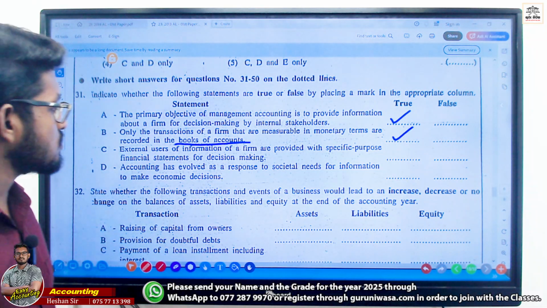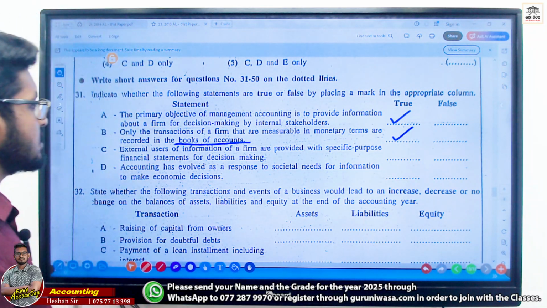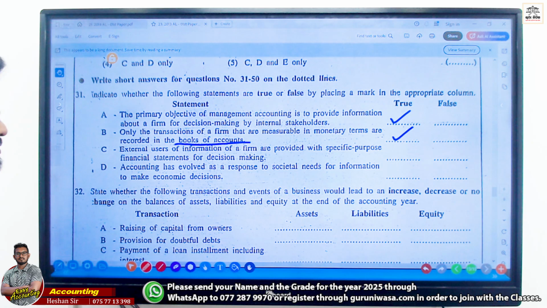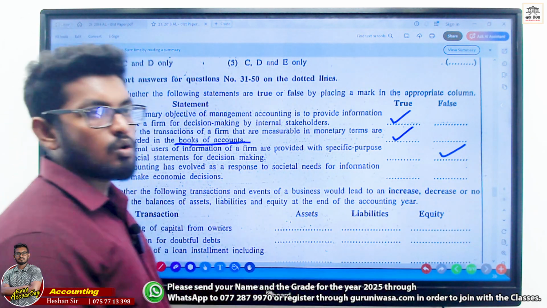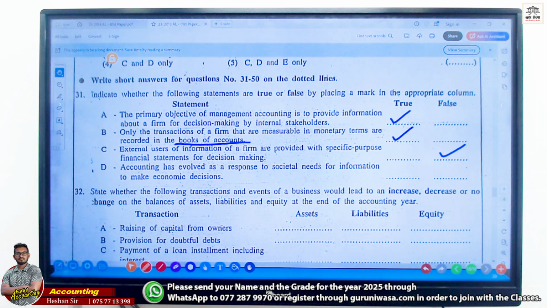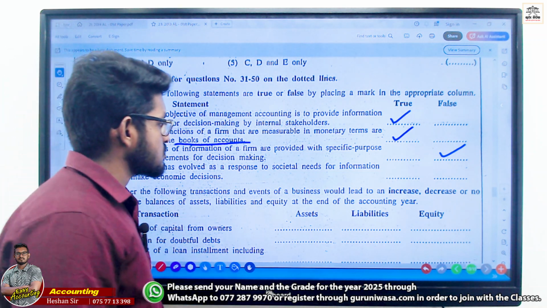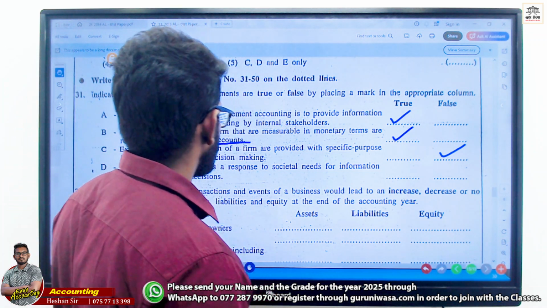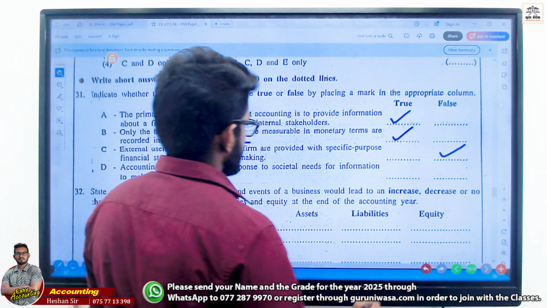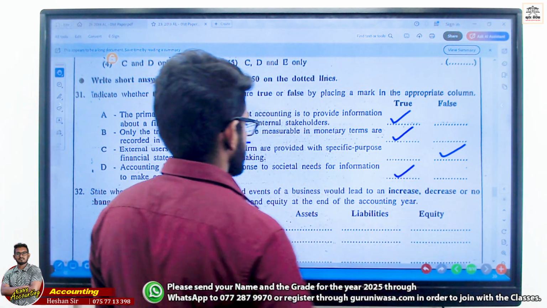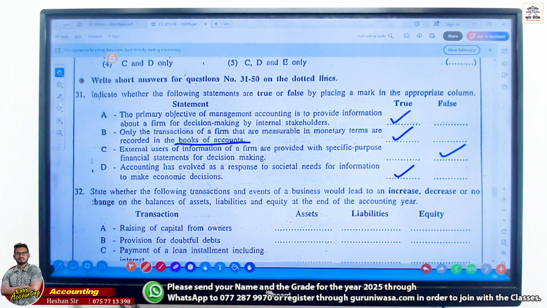External users of information of firms are provided with specific purpose financial statements for decision making. No, only the internal. Clear to you? Only the internal. So accounting has evolved as a response to the societal need for information to make economic decisions. Societal need, yeah, societal need.